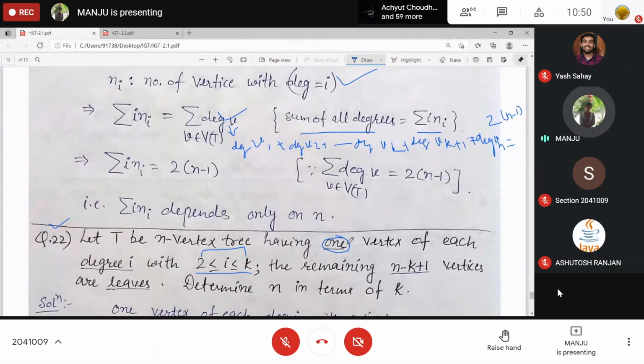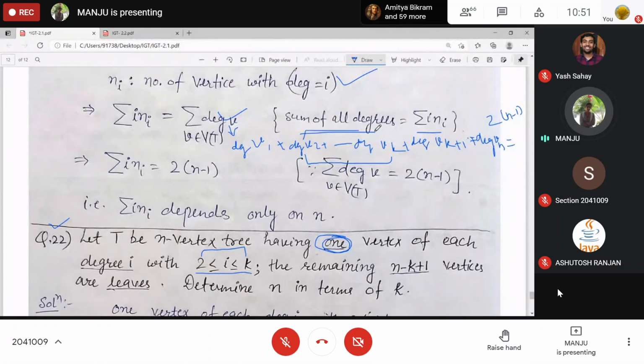So from here, which degree is given for one vertex? Degree i, and i is running from 2 to k. So degree is equal to 2. Suppose we have the vertex second having degree 2, vertex 3 having degree 3, and so on up to k we have degree k.